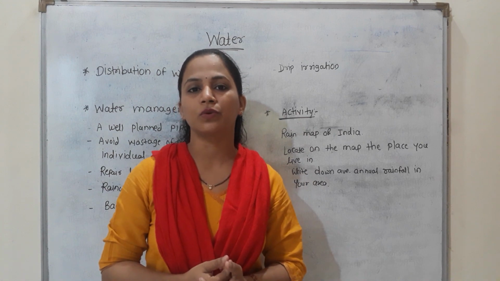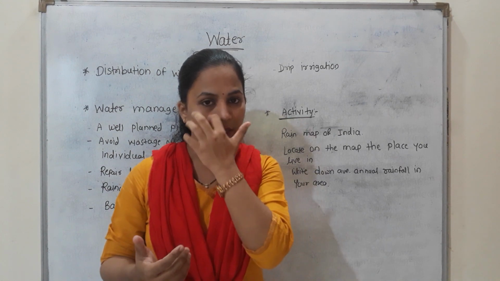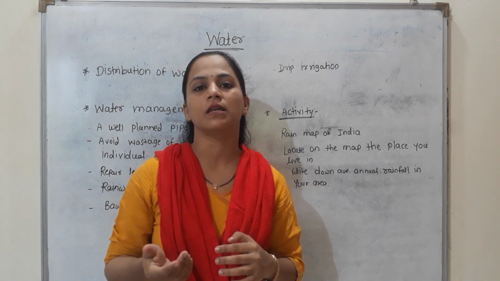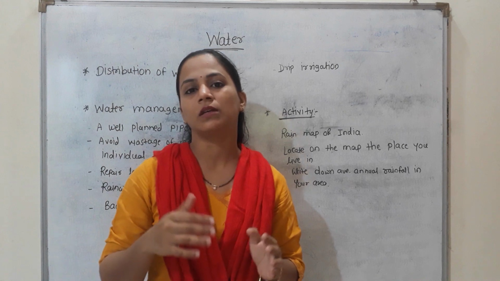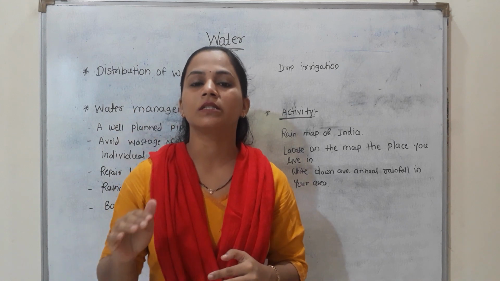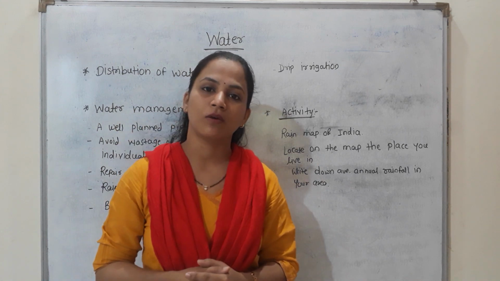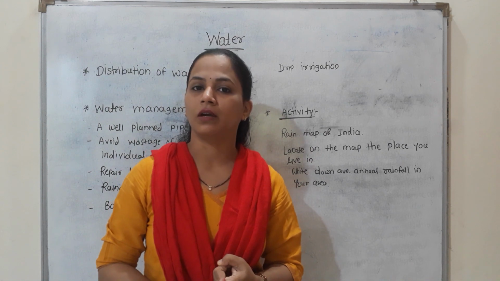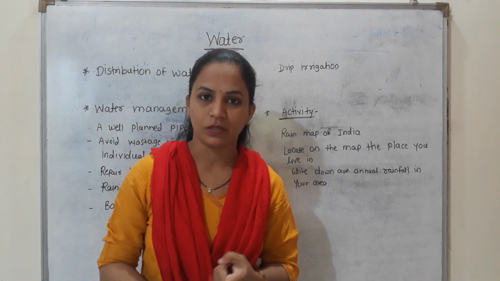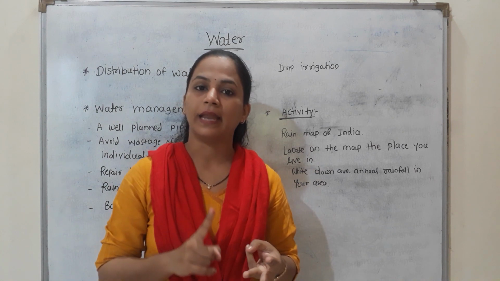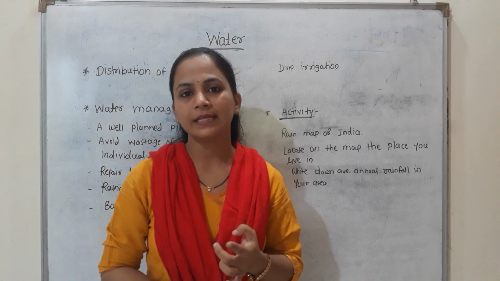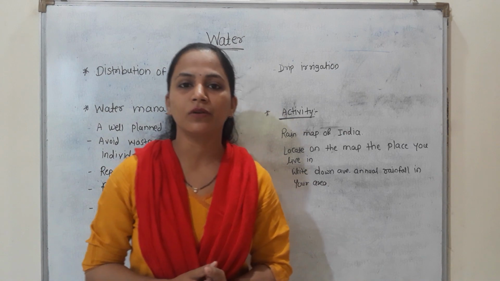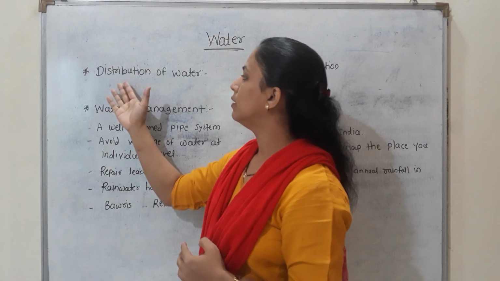So nowadays, students, because of many reasons this water table continuously goes on decreasing. In certain cities and certain places, the water table has decreased below its limit. So what are the causes of depletion of the water table? The first reason is the explosive rate of population. Second is industrialization, then agricultural activities and scanty rainfall. All these points we discussed in my previous video lecture. So today we are going to study a new point, that is distribution of water.